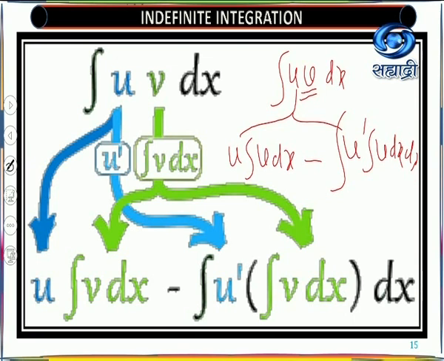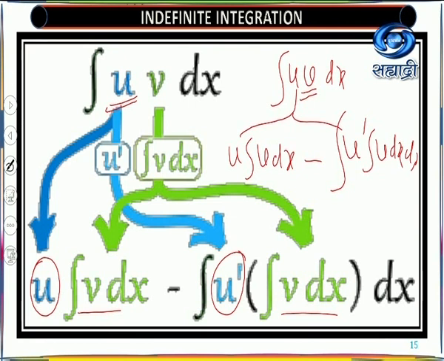This way you need to explain, and I took that only by two different colors. That is integration of v dx, you are taking on both sides with no change. But when you select a function which is differentiable, first you have to keep this as it is, and in the second term, you have to take the derivative of it, and then you need to integrate.